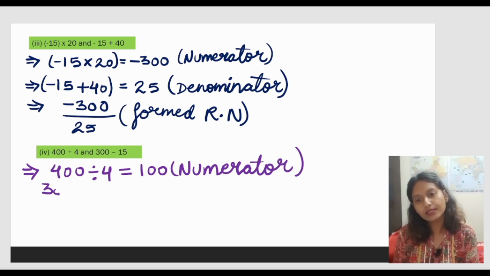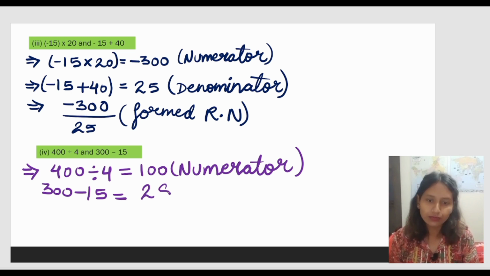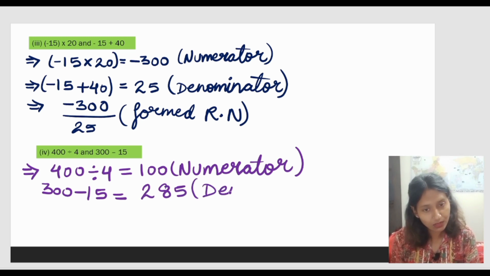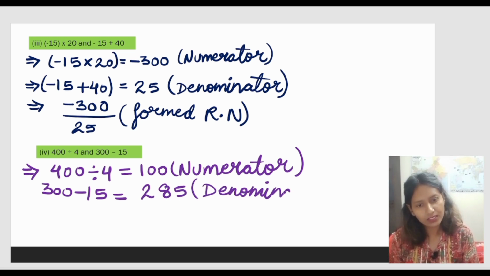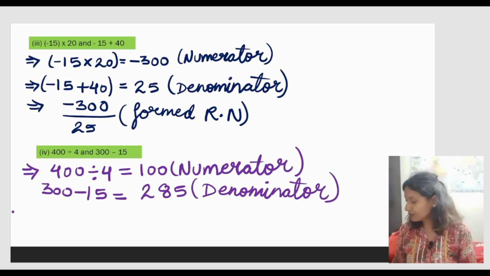And now 300 minus 15, what will remain? The result will be 285. Now this 285 is your denominator. Yes, so now we have the numerator and we have the denominator.